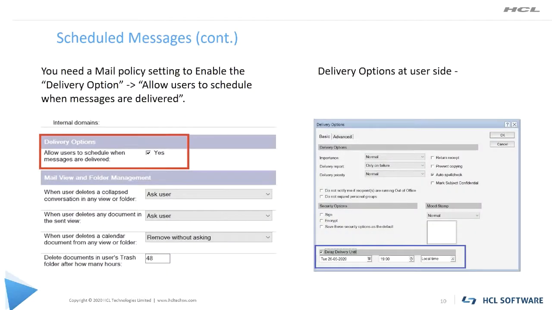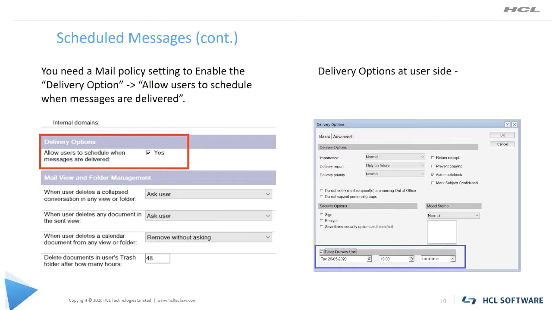Next slide, please. Now, in this slide, you can see the screenshot from mail policy setting. You need a mail policy setting to enable this feature. In the mail policy setting, you have a delivery option and then allow users to schedule when messages are delivered. You have to select this option and assign the mail policy to the users. If you already have any existing mail policy, you can just select this particular setting in the same policy. If you don't have any existing mail policy, you will have to create a new mail policy setting document and